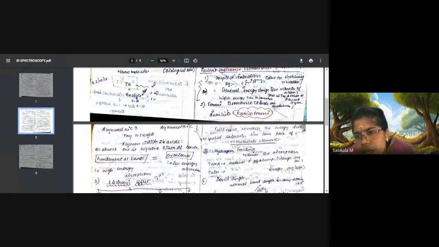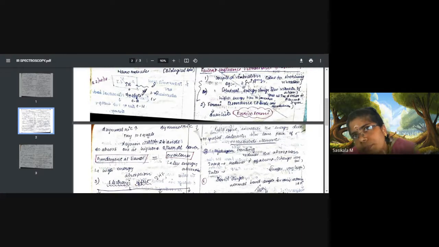That means vibration of atoms, both symmetric stretching and asymmetric stretching. What are the possible vibrations for this CH2? It may cause asymmetric, it may cause symmetric, it may cause bending, means bending vibrations, deformation. So it can go for all the vibrations.